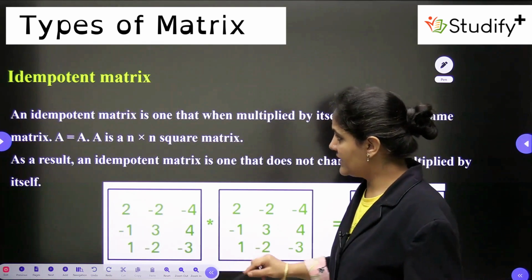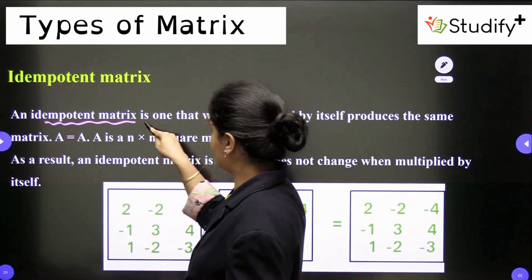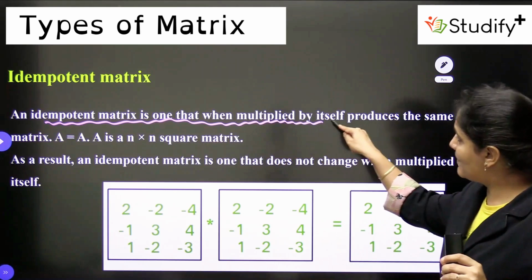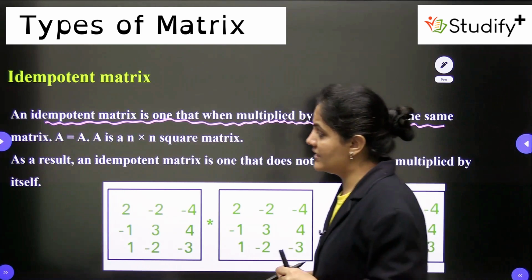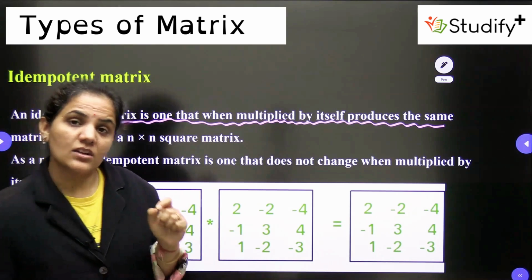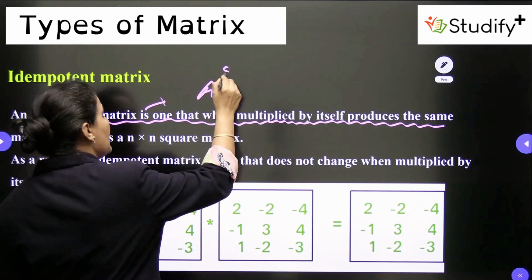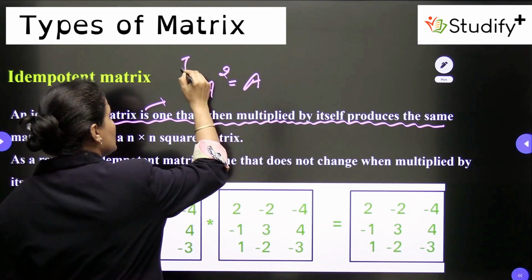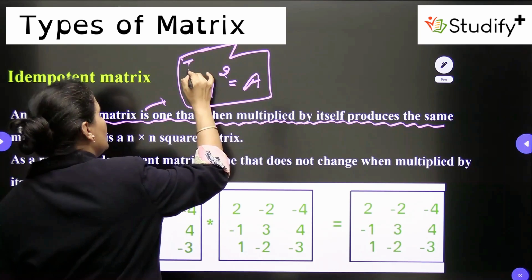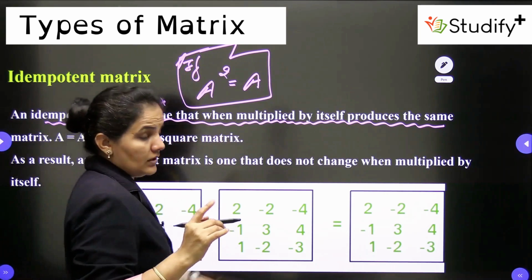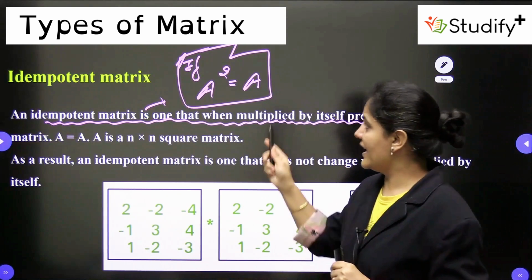So the idempotent matrix, we can write down the definition also. What is the definition? An idempotent matrix is one that when multiplied by itself produces the same matrix. In simple language, I can say a square matrix is called an idempotent matrix if it satisfies the condition A square is equal to A.